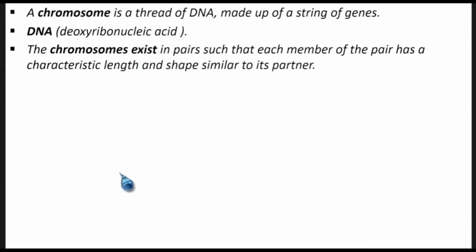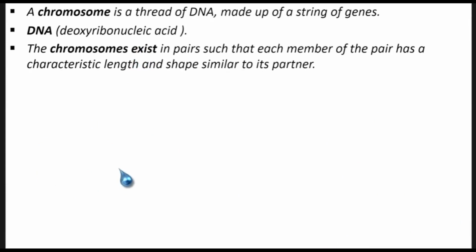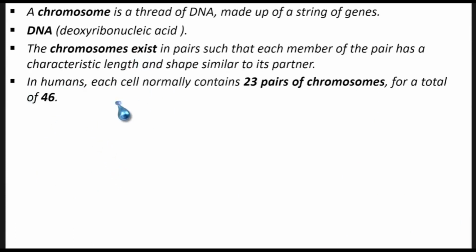All right, so what we are saying now is that in humans, each cell normally contains 23 pairs of chromosomes for a total of 46 chromosomes. When we study the introduction to biology, we look at cells. Human beings, or living things, also contain cells.